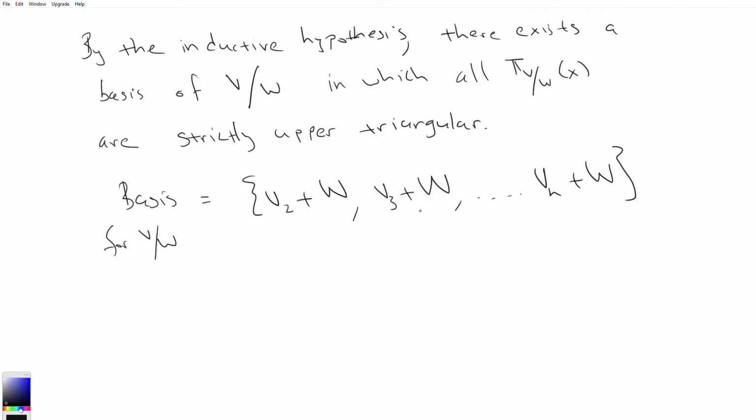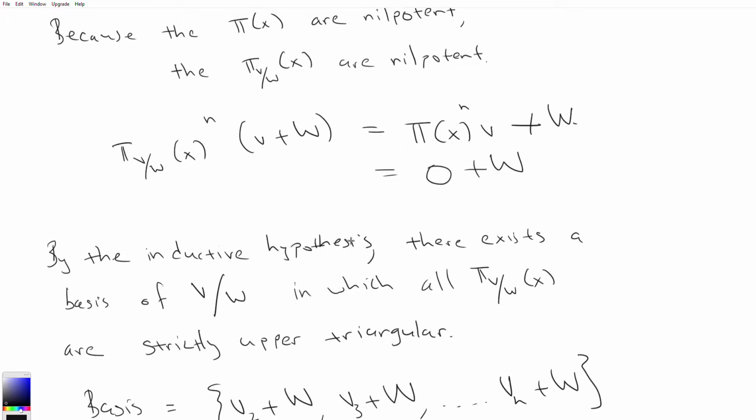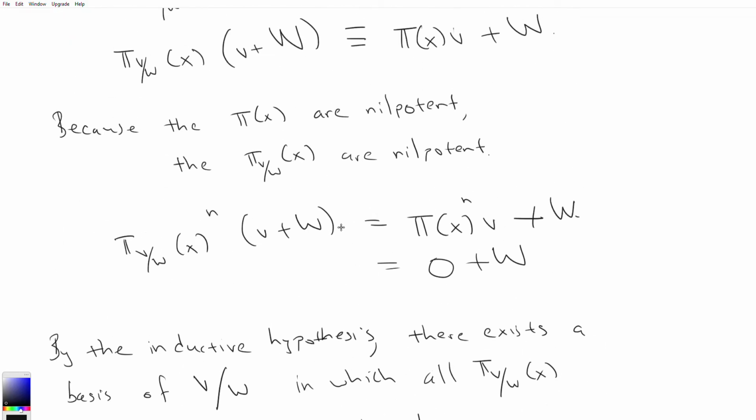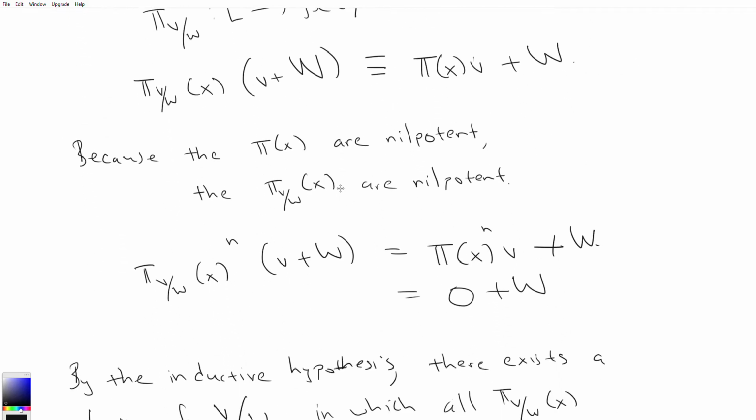And I know there's n minus 1 vectors because dim V, oh yeah, I forgot to mention that. Here, we'll say m. We'll put an m here, and we'll say that dim V equals m, and so dim V/W is m minus 1, because W has dimension 1.